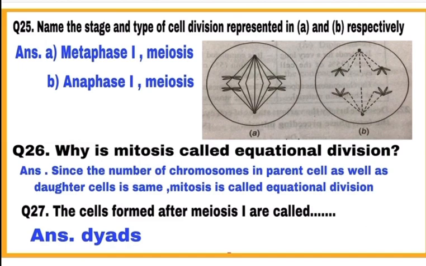Question 27. The cells formed after meiosis I are called? After meiosis I, two cells are formed with half the number of chromosomes as compared to the parent cell, and they are called dyads.